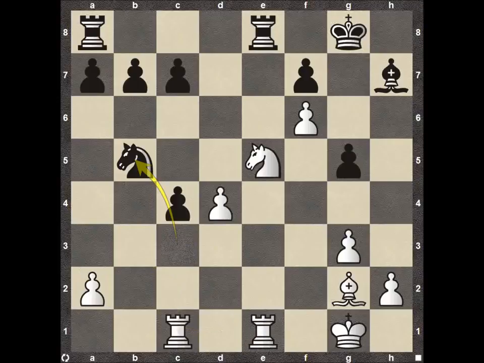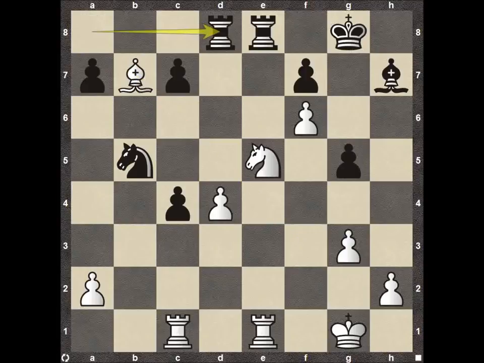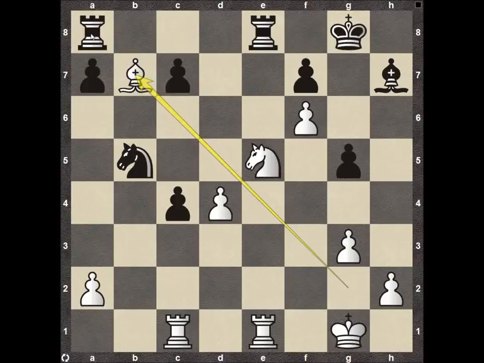So Vishy Anand plays knight to b5, but then bishop b7, forcing the rook to move. The rook comes over here to d8. Now, we could say, okay, let's bring our rook to b8, just attacking the bishop, forcing the bishop to move. But that's going to be completely okay.